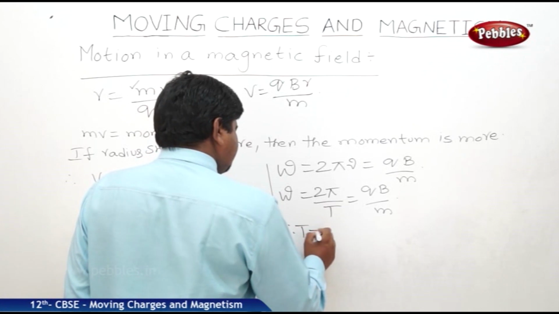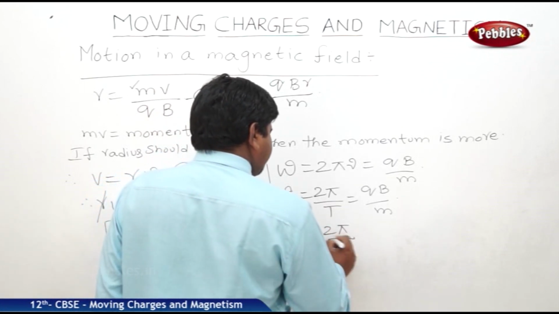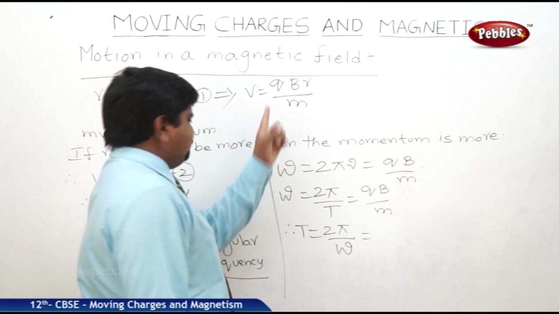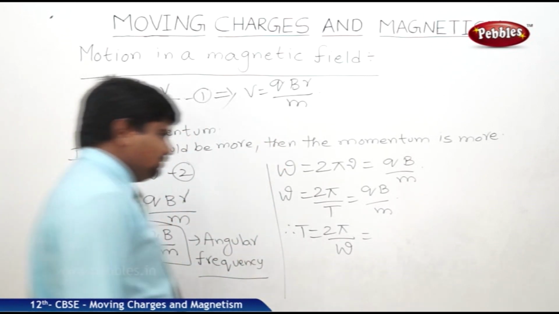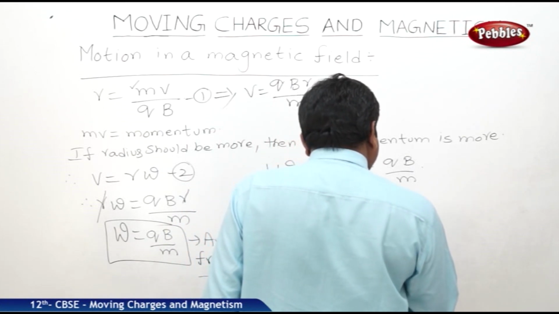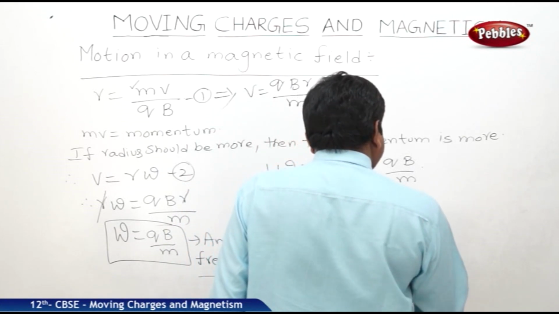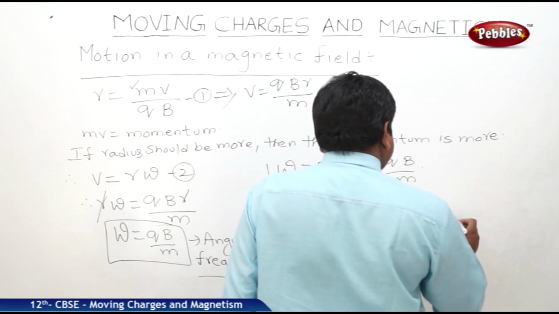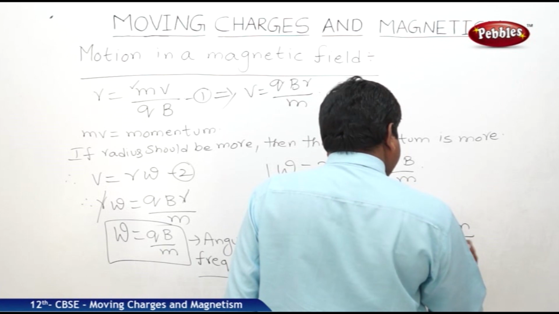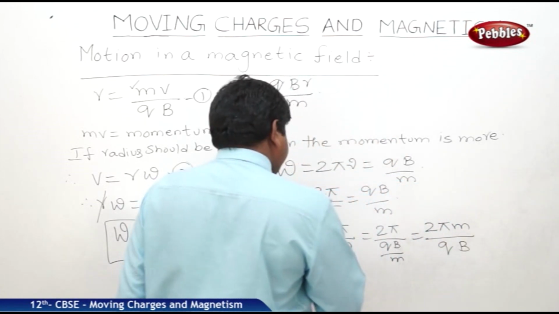Therefore, T is equal to 2 pi by omega. What is omega? q B by m. Therefore, 2 pi by q B by m, that is equal to 2 pi m by q B, the time period.